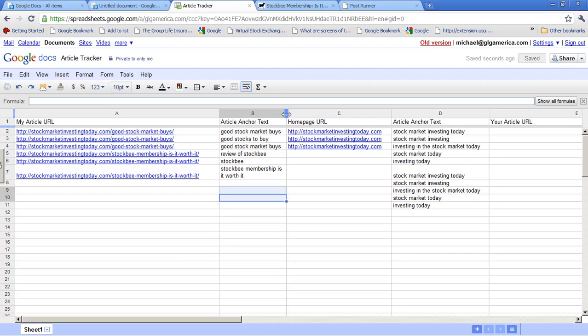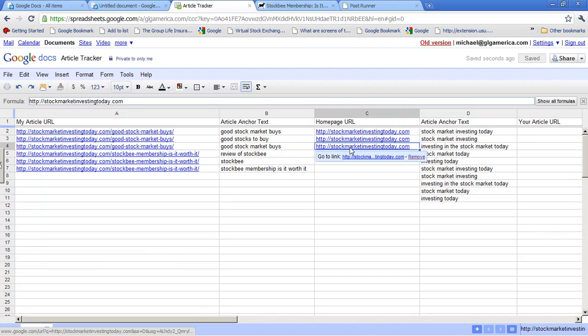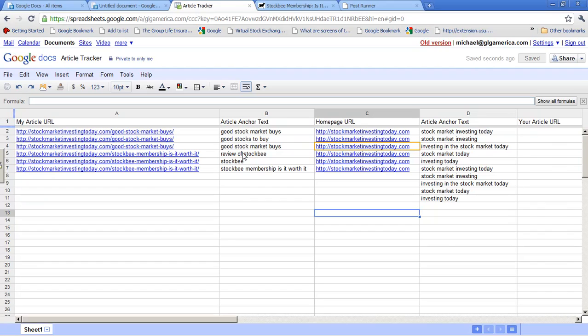Now you can always extend the field by hovering your mouse here and double clicking, and that'll lengthen that out. And so the next set of articles would link these 3 anchor text to this article page and to this one here. And then you can see now in this article you'd use stock market today, investing today, and stock market investing today. So these are going to keep redoing.